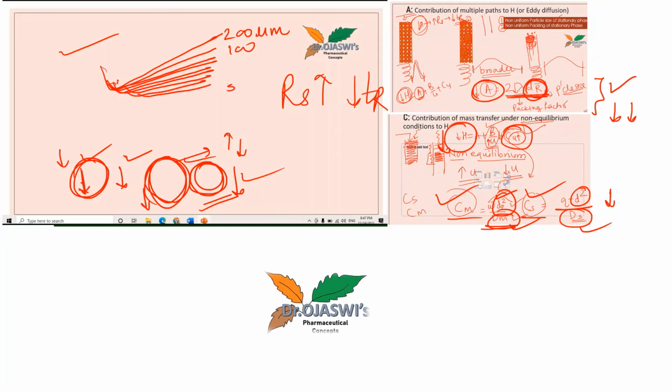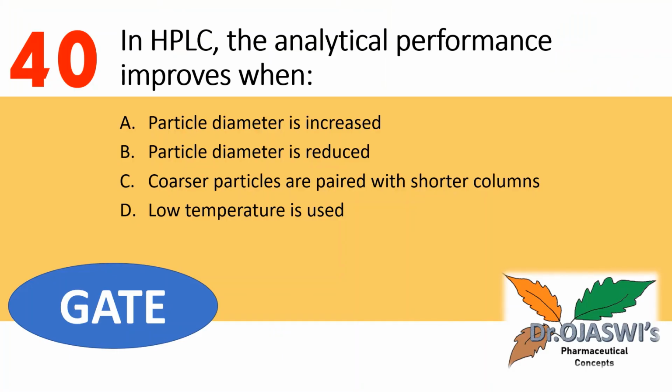Up to 5 micrometers, if the particle size is reduced, we will get lesser H, that is lesser HETP, so that we will get good resolution in lesser time of analysis. So for this question, the correct answer is B, that is, the analytical performance improves when particle diameter is reduced.